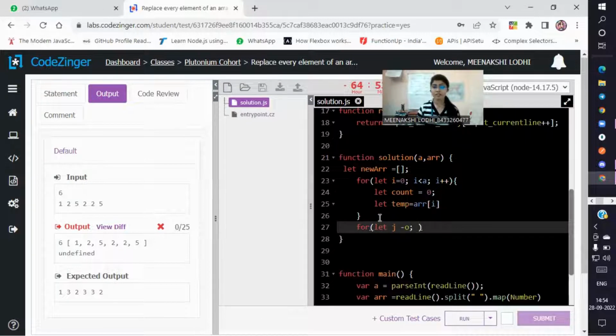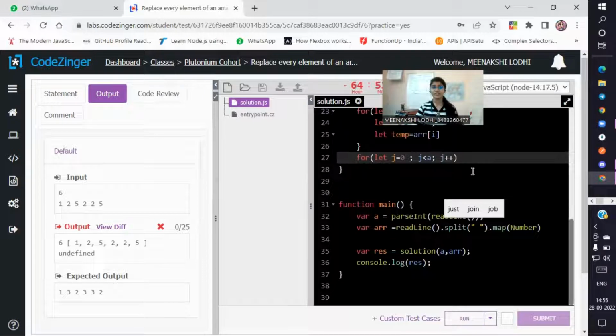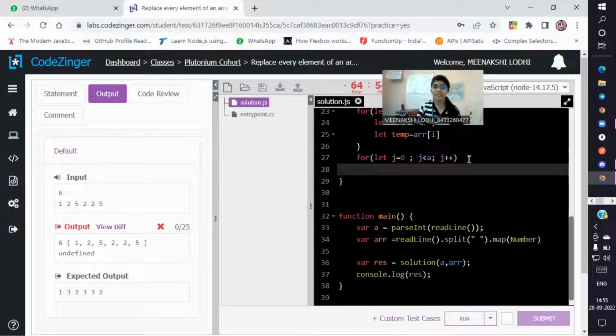It will check all the numbers again, from zero, and j is also checked till the end of the array, and I am incrementing. Sorry, my keyboard is not working today. Okay, we have this. If I pass a condition, it will check the repetitive number.